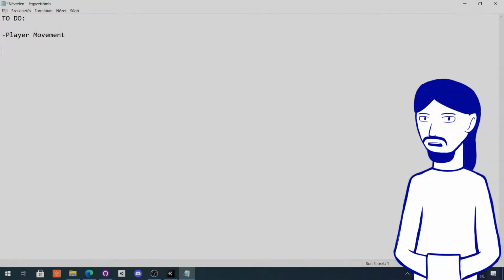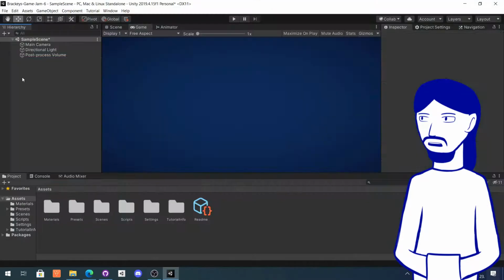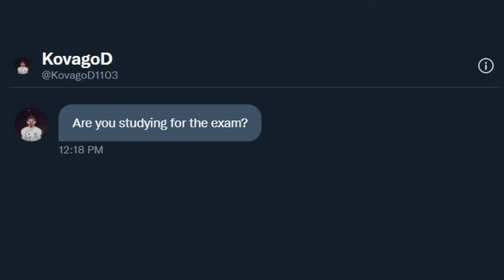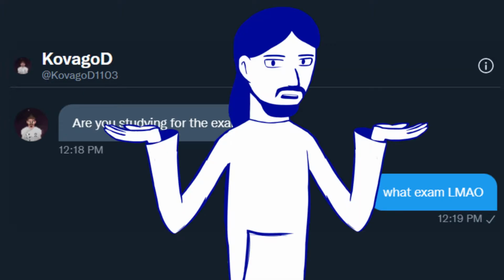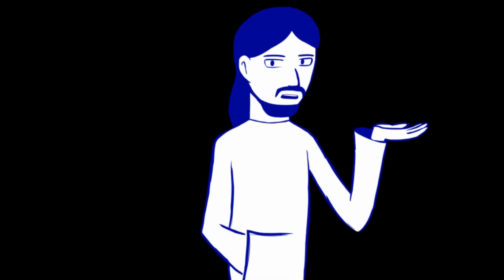On the next day, I tried to write up a to-do list. I could use Trello, but I'm using Notepad this time for simplicity's sake. I made a new project and started setting things up. But then, as I was talking with a friend of mine, a thought crossed my mind. Apparently, I might have an exam tomorrow. So I woke up in the morning and went on a trip to school. I learned some information there, the most important of which is I can take part in the GameJam!